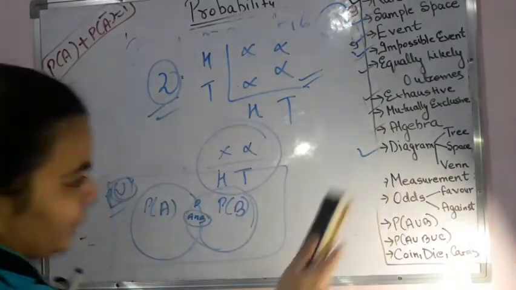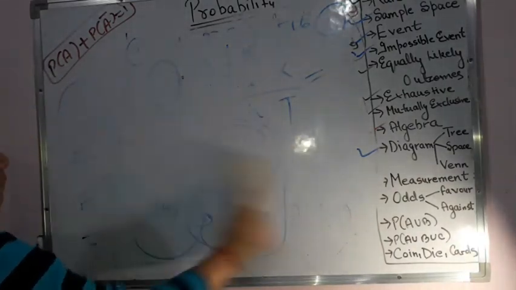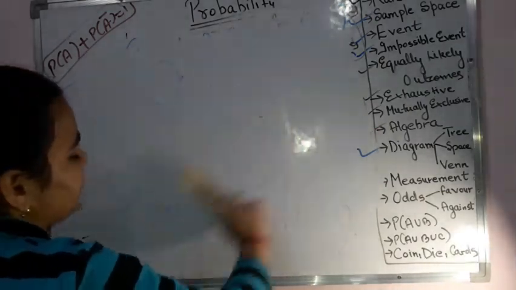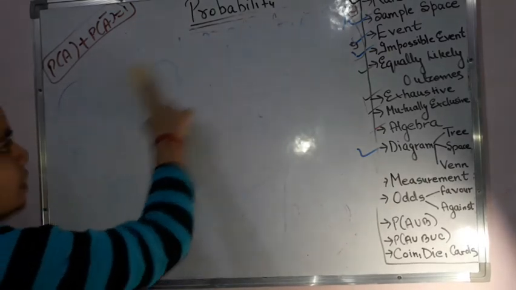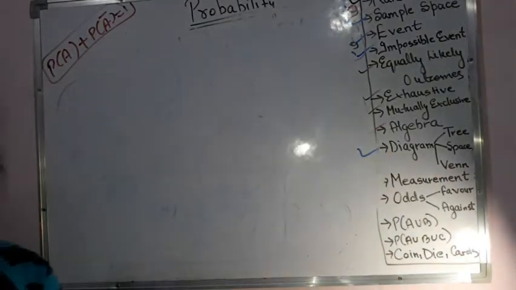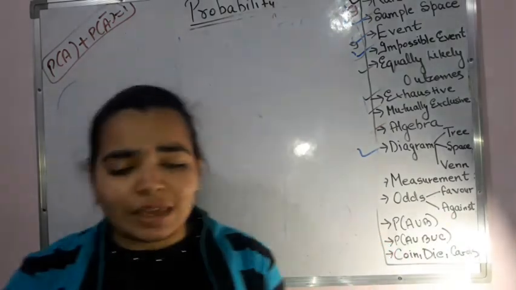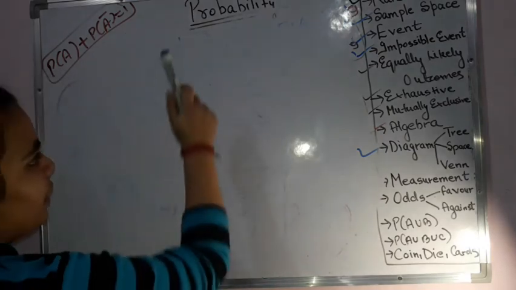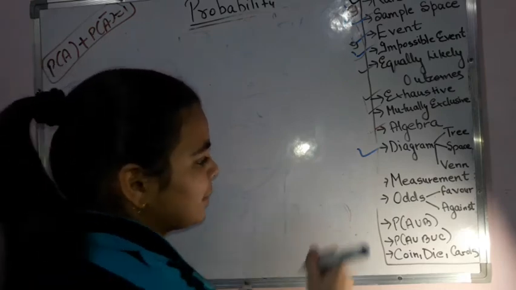Okay. Now the measurement is there. So, measurement of probability, I already explained what a measurement is. Basically the probability of an event is equal to the favorable outcomes upon the total number of outcomes that could be possible. Total probability will always be 1. Then the minimum probability could be 0 when the events are impossible. Probability of an event plus probability of that event not happening will be equal to 1. So this measurement part is done.